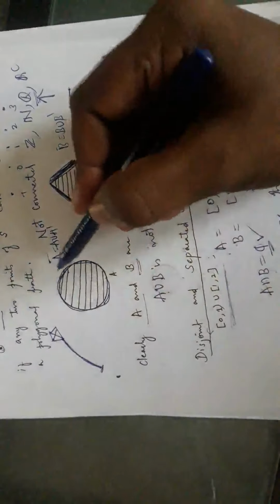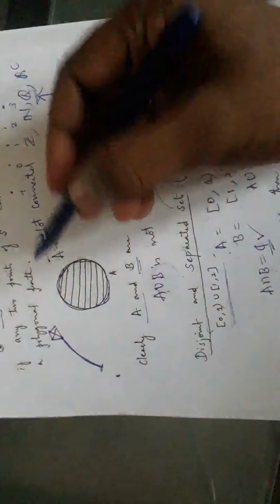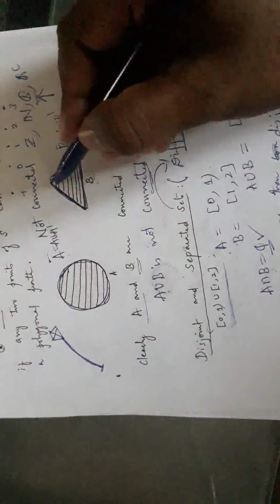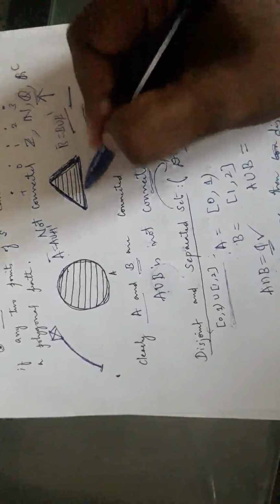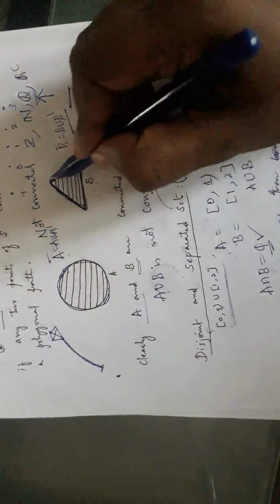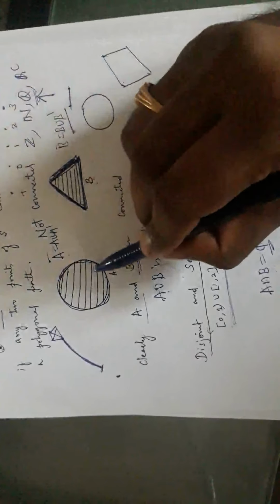Then again, A intersection B bar. A means you just consider the interior. Don't consider the boundary, consider the interior. Intersection with B bar. B bar means you consider B as well as B dash. That means you take everything in this triangle. Then what is A intersection B bar? This is empty.